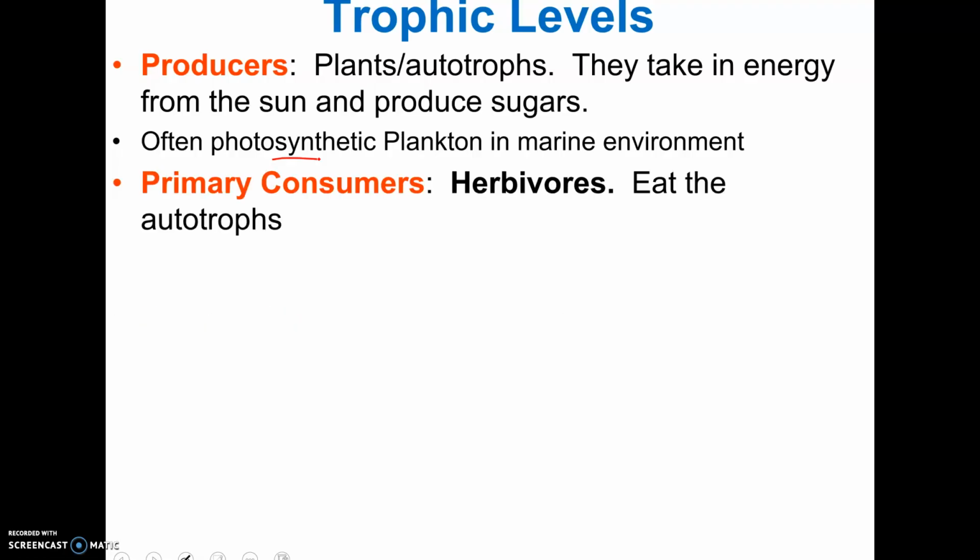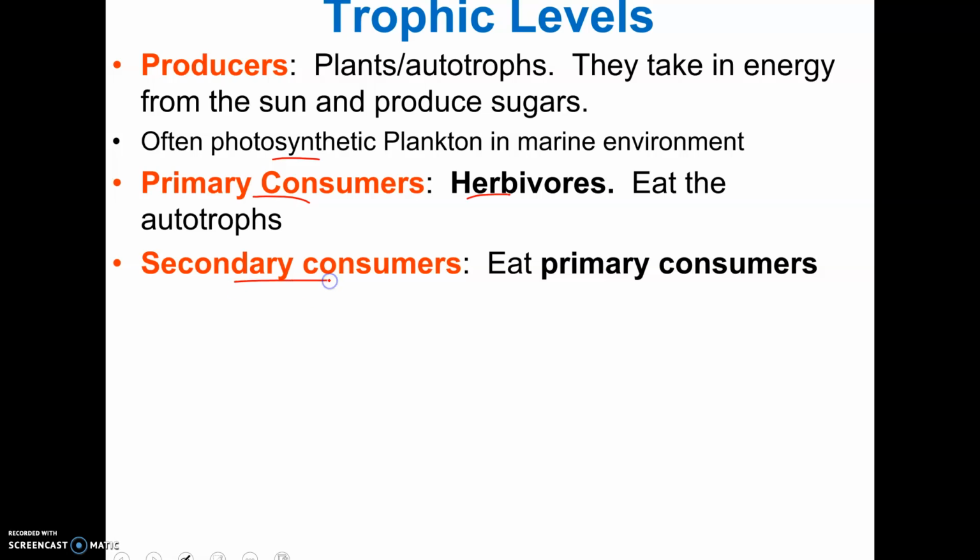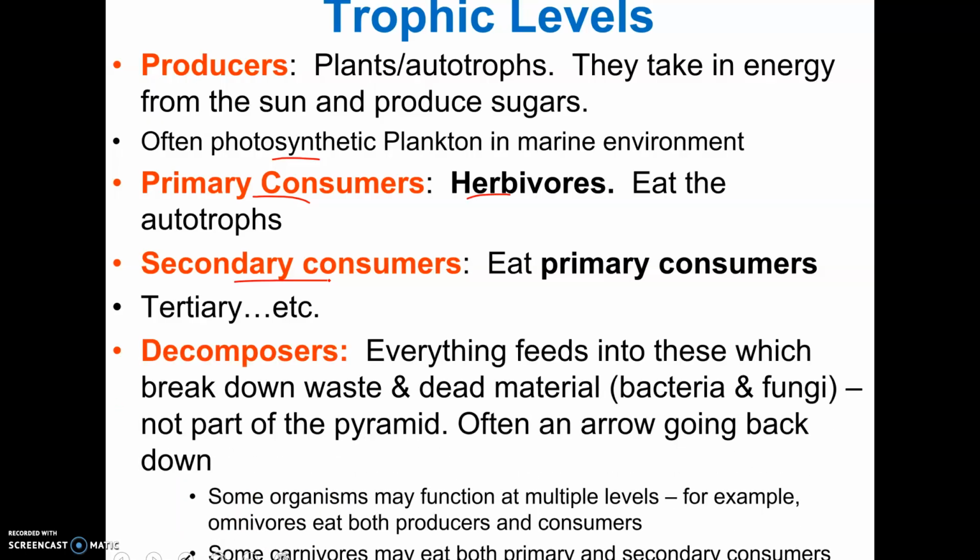The primary consumers are the ones that are eating the producers. Usually think of these as your herbivores that are eating the autotrophs. Secondary consumers eat the primary consumers. And then there's tertiary. Usually you don't see it go above quaternary. Now the decomposers, they're not usually shown in the web, but they're the ones that are going to recycle the matter. Remember, matter gets recycled, so the carbon, the nitrogen, all of those things are getting recycled in the environment, and the decomposers are responsible for that. This is like bacteria and fungi that are breaking everything down, but they're not drawn in a trophic diagram. Usually it's a pyramid. You might see something like this and the decomposers listed out here.